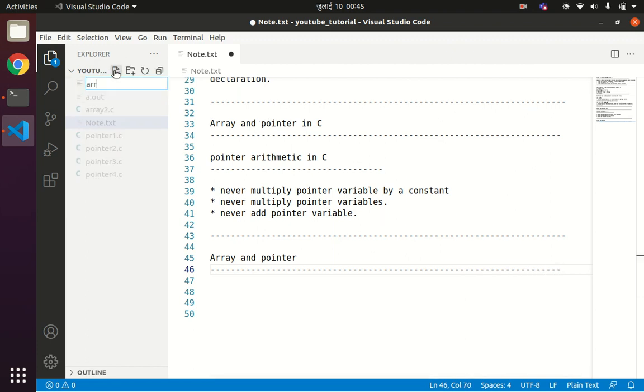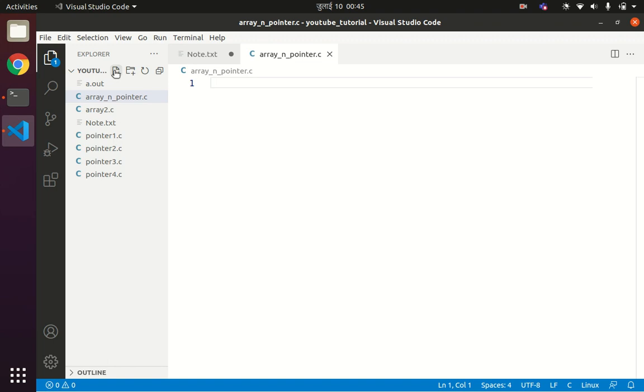Array and pointer dot c. The program to understand the relation between array and pointer.